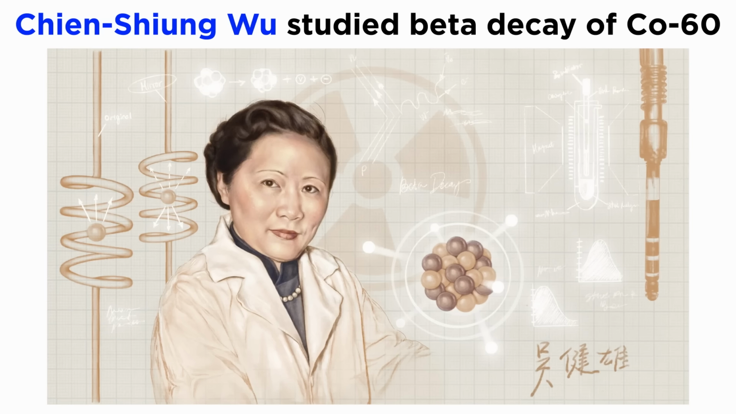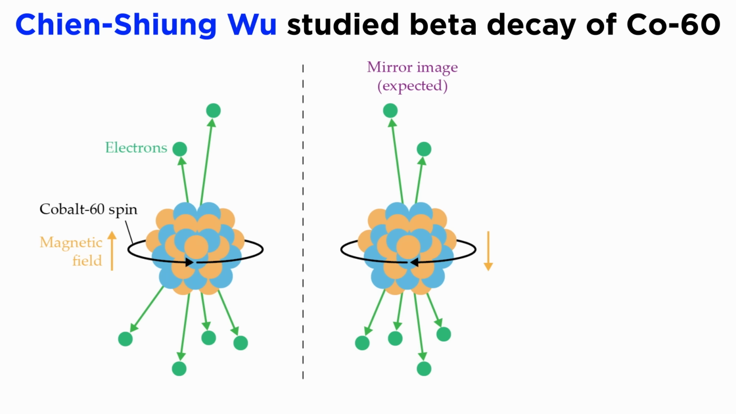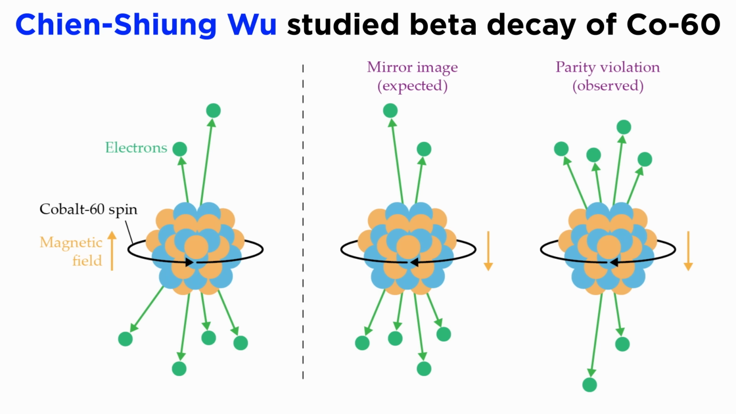Chien-Shiung Wu carried out an experiment where she studied the beta decay of cobalt-60, aligning all the nuclei spins with a magnetic field and measuring the direction that electrons were emitted. In a parity-conserved system, they would be emitted in all directions equally. However, they were emitted almost entirely in the direction of the original spin vectors. This suggests that parity isn't just violated by the weak force, but almost maximally so.